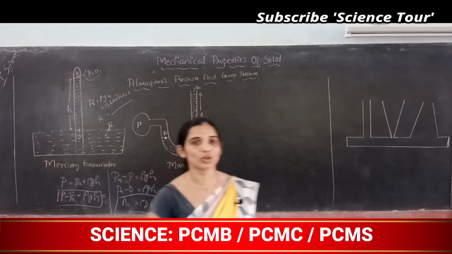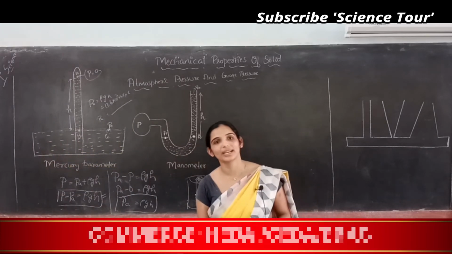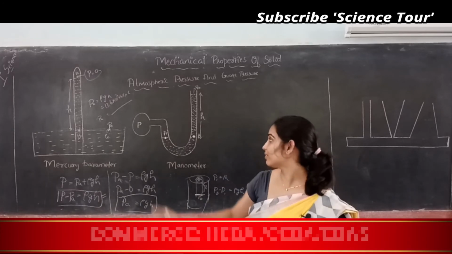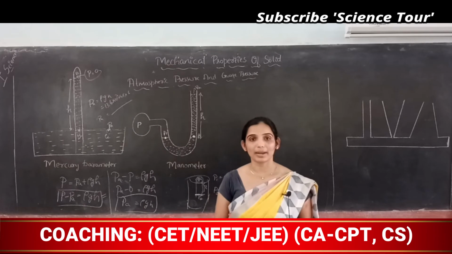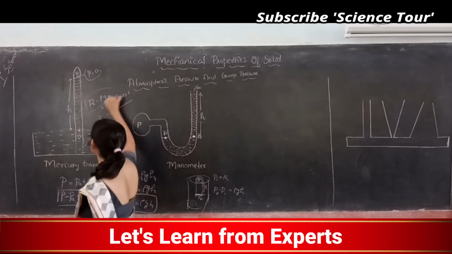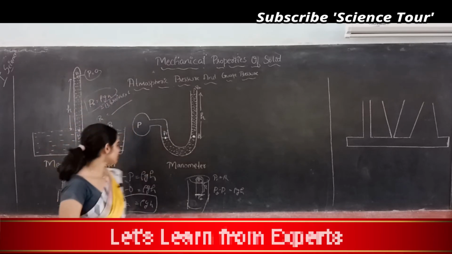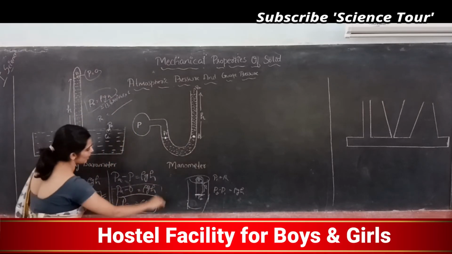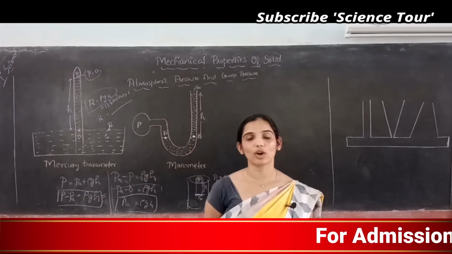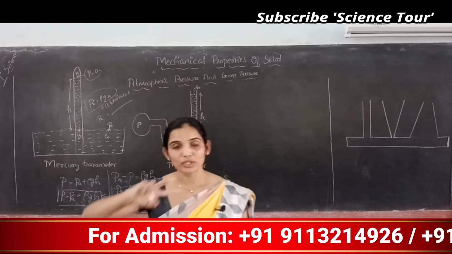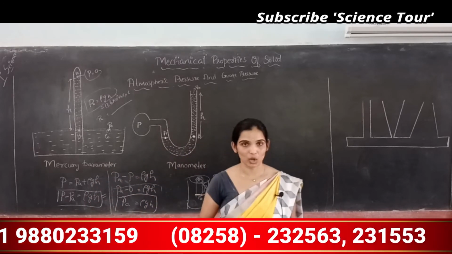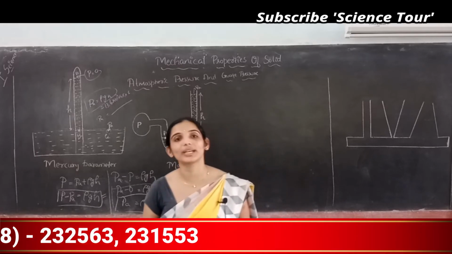If you are in the Amazon forest, or if you are on the beach side, or if you are at some other mountain, anywhere you can measure it using a barometer. So how is atmospheric pressure rho gh in a barometer? Because we followed the formula we have discussed in our previous class, the gauge pressure formula. According to the gauge pressure formula, the pressure difference between two points at different height or different depth inside the fluid is equal to rho gh.